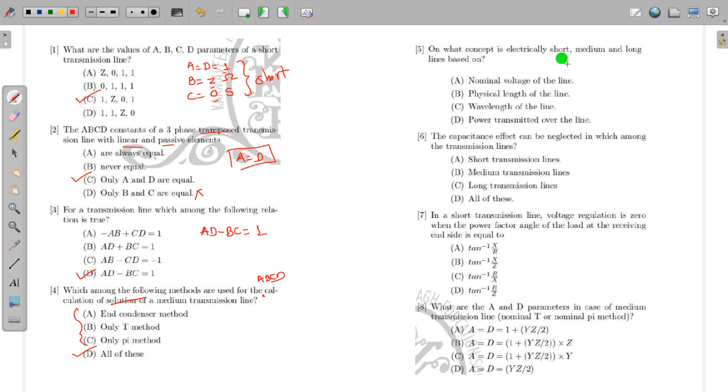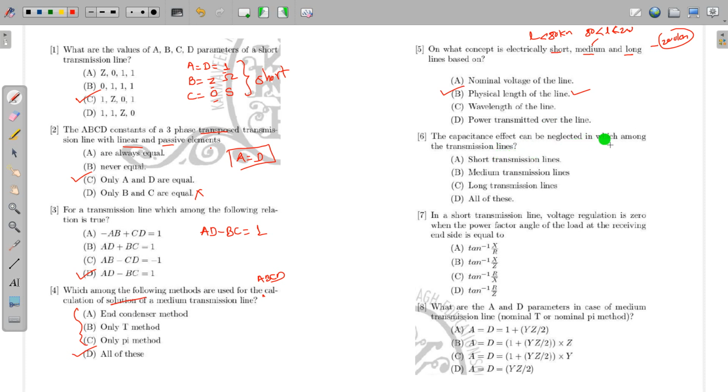On what concept are the electrically short, medium and long transmission lines based? Short line, medium line and long line are based on the physical length. In the short transmission line, the length is below 80 kilometer. In the medium transmission line, it is greater than 80 kilometer but less than 200 kilometer, and in the long transmission line, greater than 200 kilometer. So it is based on the physical length.